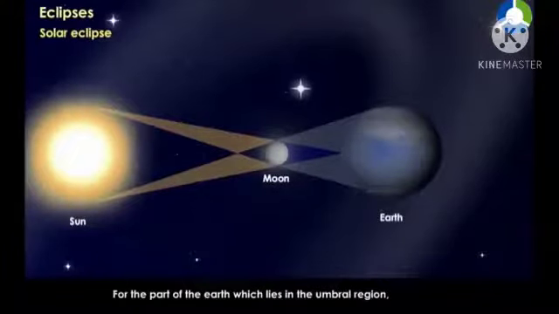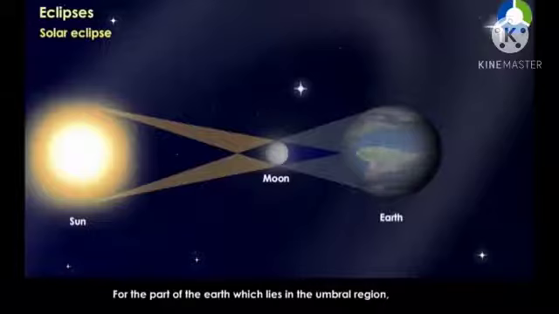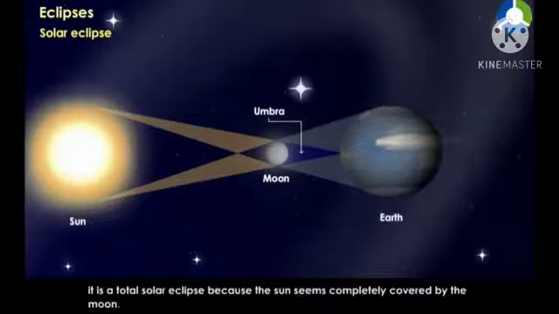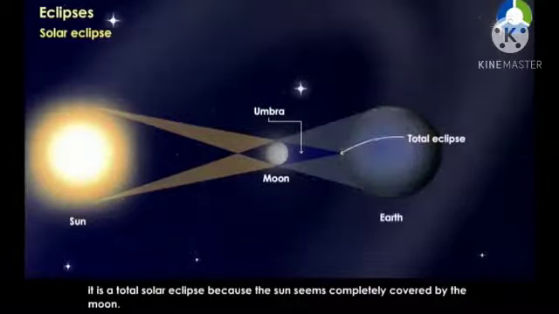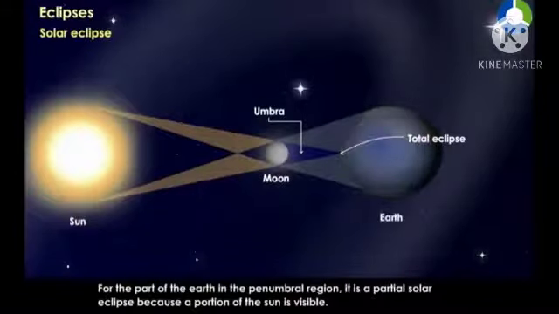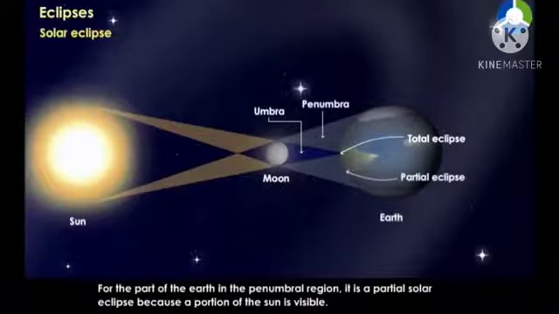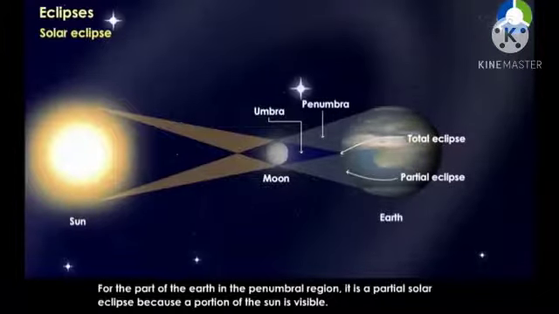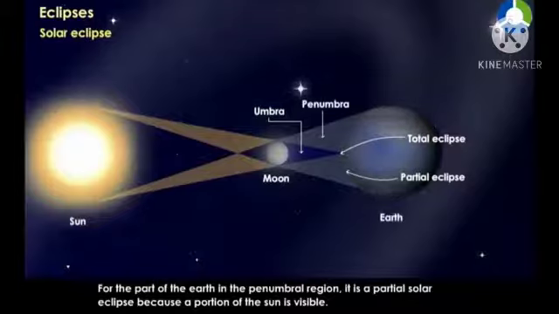For the part of the earth which lies in the umbral region, it is a total solar eclipse because the sun seems completely covered by the moon. For the part of the earth in the penumbral region, it is a partial solar eclipse because a portion of the sun is visible.